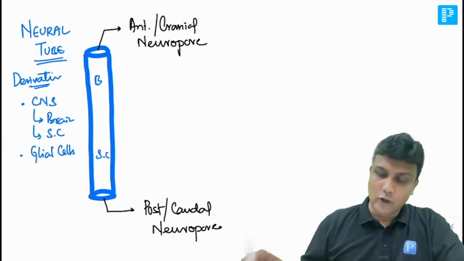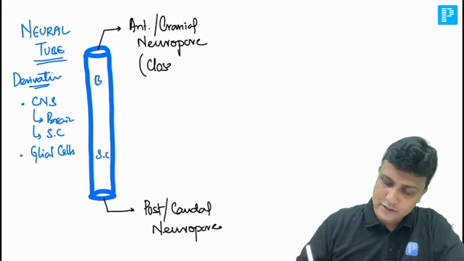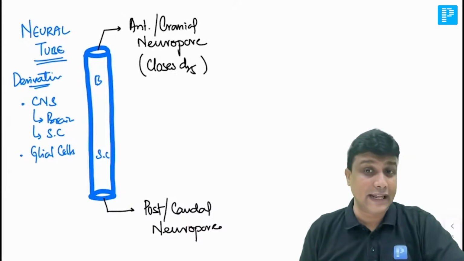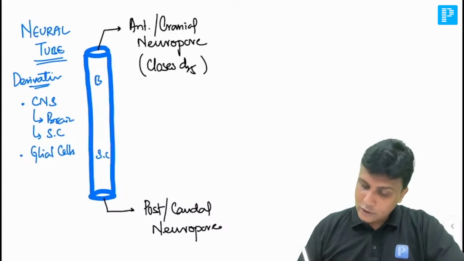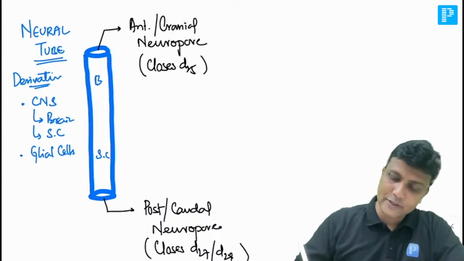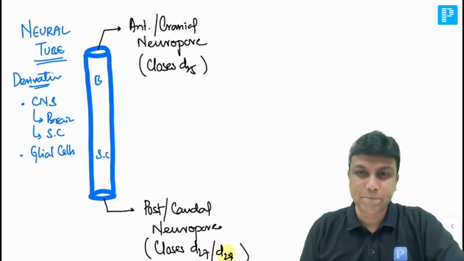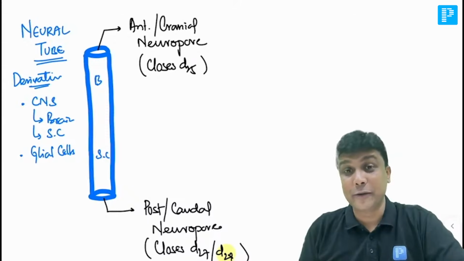Now normally what should happen in normal people like you and me, the cranial neuropore normally closes on 25th day. I'm just writing that as D25. That means it is 25th day. Don't take it wrongly like a week or month or something like that. 25th day. Whereas the caudal neuropore normally closes on 27th or 28th day. If you want the better option of the two, the better option will be 28th day. It closes on 27th to 28th day. Okay? That's how your normal neural tube will be formed there. It is so easy. Hardly in 10 minutes it is done, sir. So that is what is going to form your brain and spinal cord.